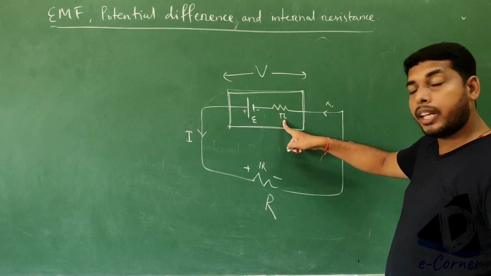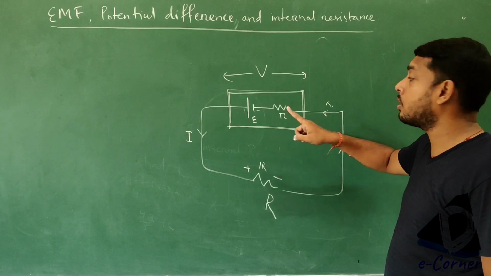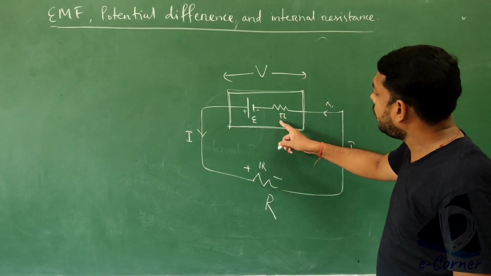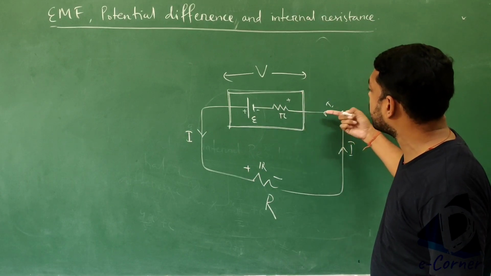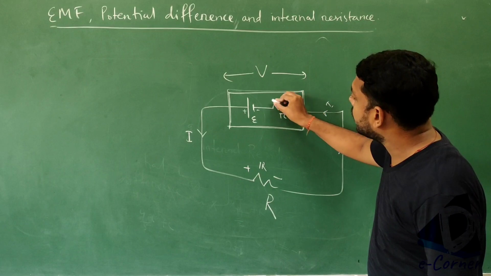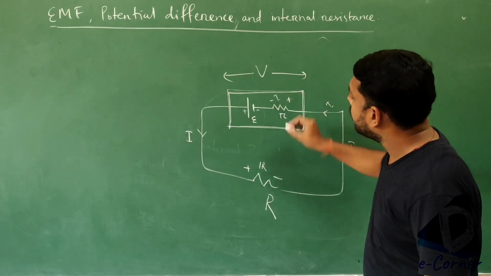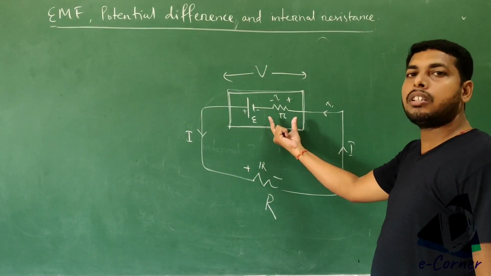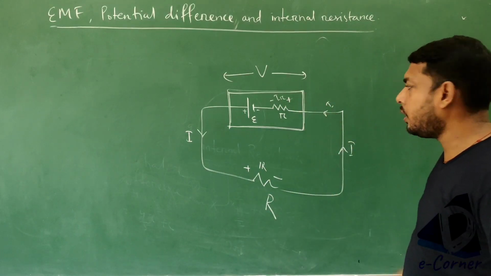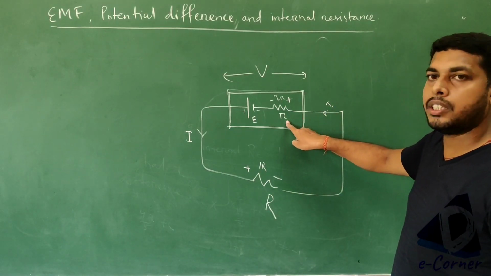So here again another resistance is there, but this is the internal resistance. You have to consider this one. So for the internal resistance, again this is plus because current is flowing towards it. So this is plus, this is minus, and what is the potential across this internal resistance? This is I into r. Got it? Current I into small resistance r.